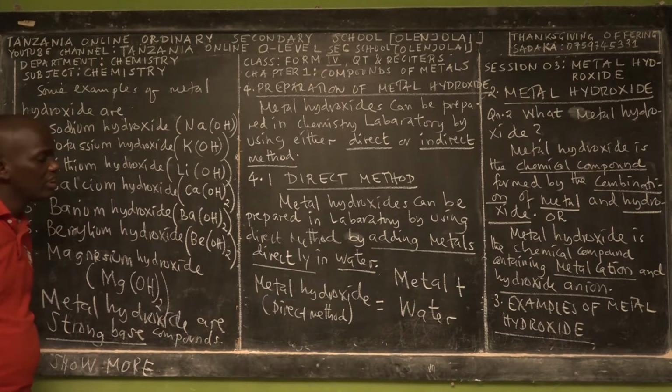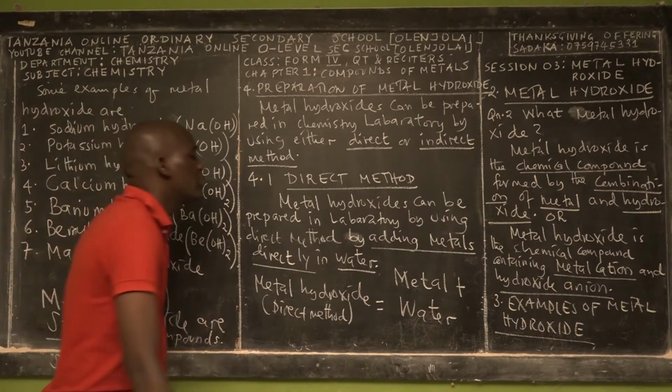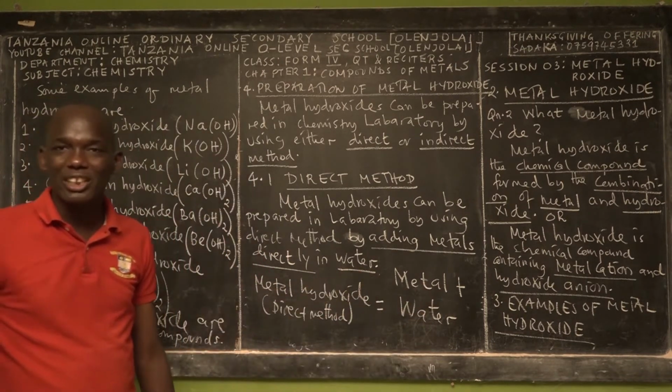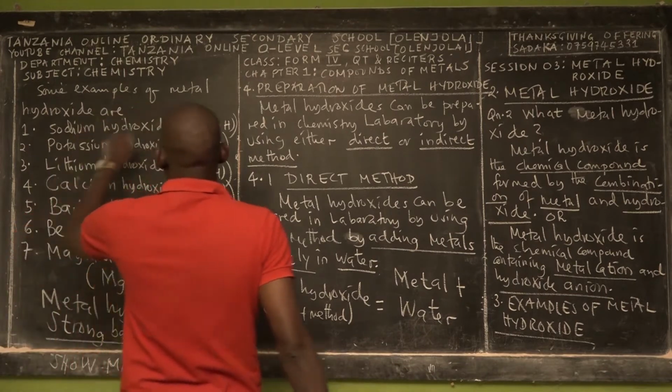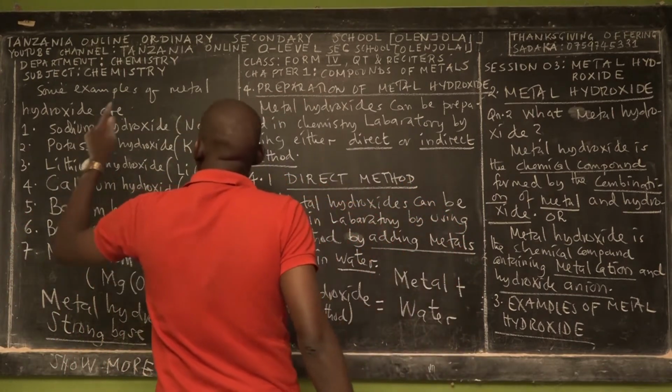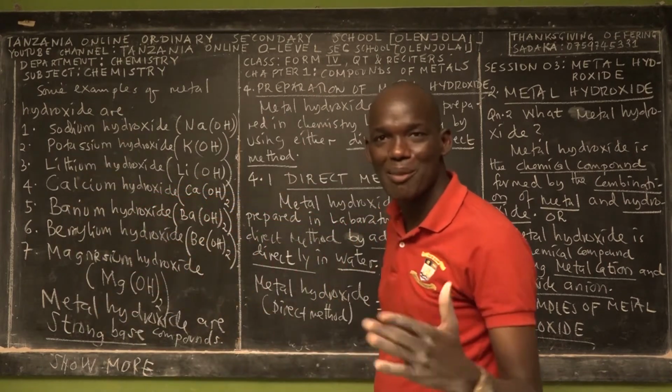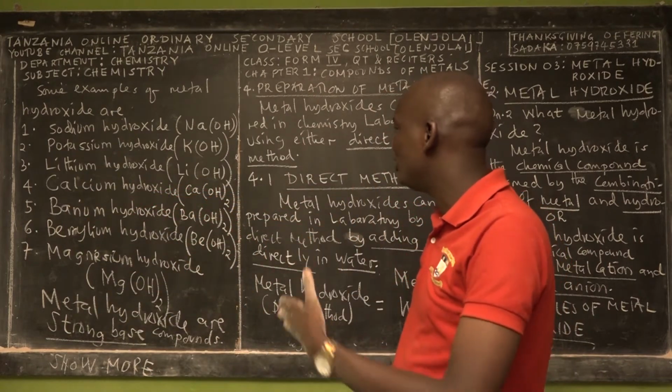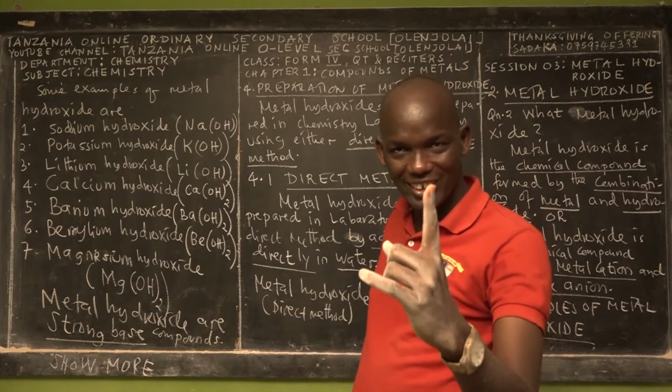So for metal hydroxide by direct method, you take a metal, for example, potassium. If you want to prepare sodium hydroxide by using direct method, you take sodium and add it directly into water. Sodium reacts with water, forming sodium hydroxide and hydrogen gas.